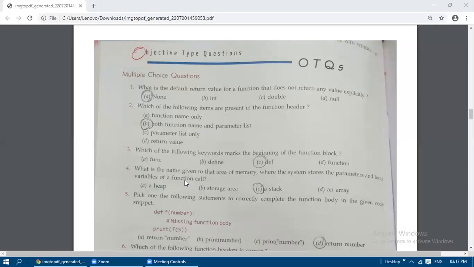That example we have seen, calc_sum(num1, num2) is known as the function call, and in the function call we have used arguments. Where are the local variables and parameters stored when the function call is made? The area of memory is the stack; the stack is used for storing those variables and parameters.